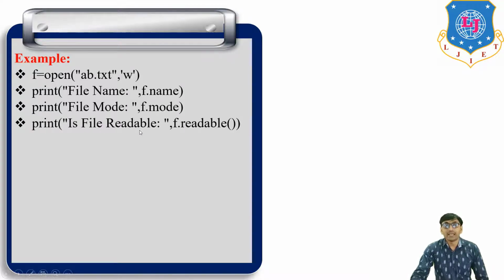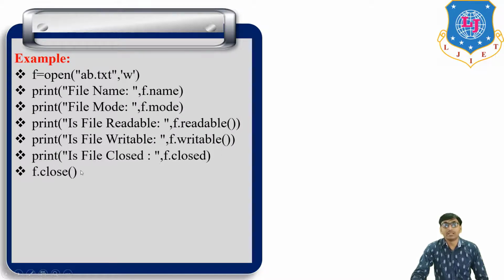Then print is file readable, f.readable. Then print is file writable, f.writable. Then print is file closed, f.closed. Then we close the file, f.close. Then again we ask print is file closed, f.closed.